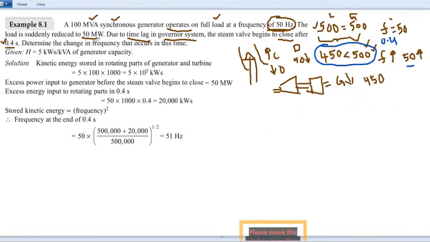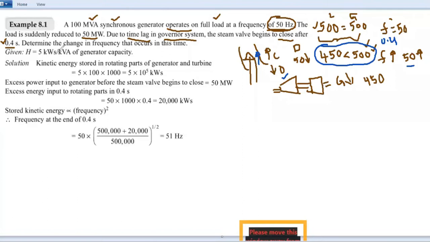So the system is operating at the steady state condition, but a disturbance occurs in the system in such a way that load is reduced to 50 megawatt. Due to the time lag in the governor system, the steam valve begins to close after 0.4 seconds. So it takes a certain time to give the command to the control valve to close the steam input to the turbine.